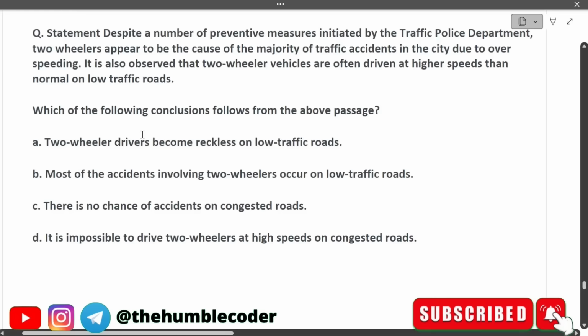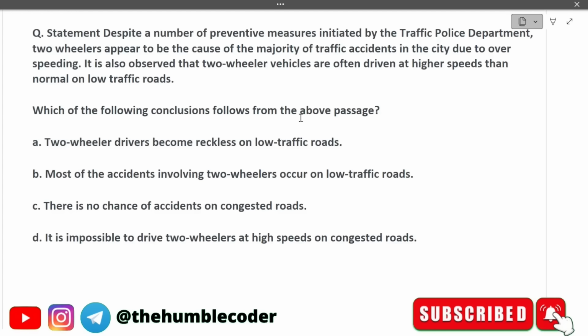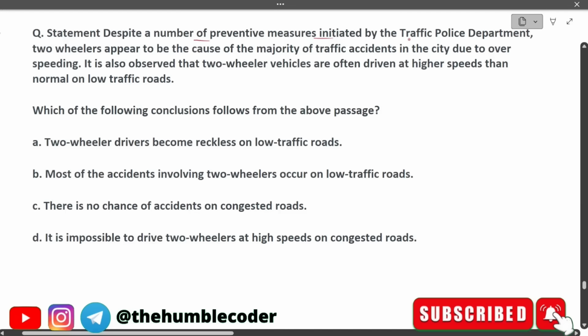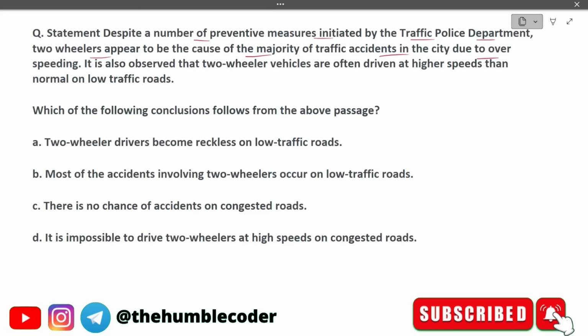The next question that we have: this statement says, despite a number of preventive measures initiated by the traffic police department, two-wheelers appear to be the cause of the majority of traffic accidents in the city due to overspeeding. It is also observed that two-wheeler vehicles are often driven at higher speeds than normal on low traffic roads. So the question is, which of the following conclusions follow from the above passage?